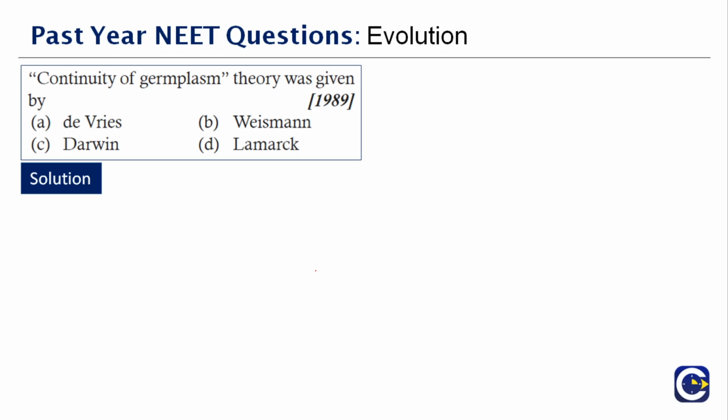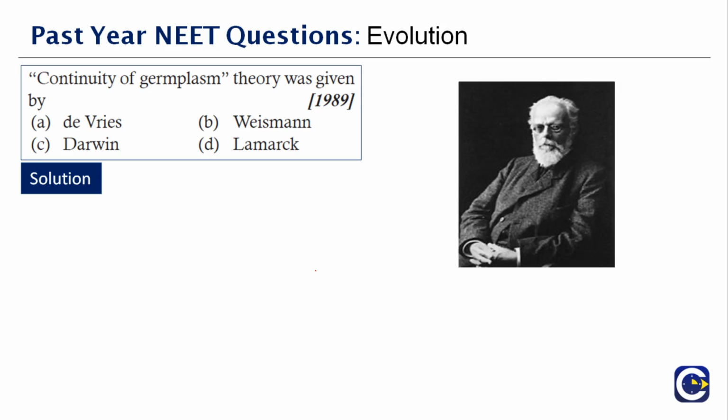Why is it important? It is important because it maintains genetic diversity. It helps us to study local genetic material and underutilized species, and also to choose the species suited for the areas of genetic engineering. So I've given you what germplasm is. This continuity of germplasm theory was given by option B, Weismann, and you have a picture of him on your right side. So this is Weismann.